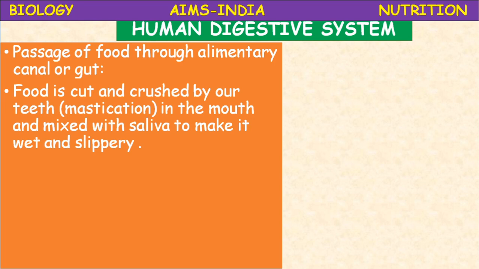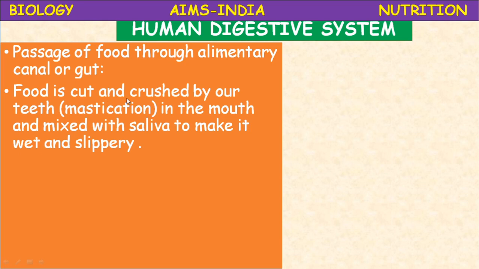Then the second step is digestion, and the third step after digestion is absorption, the fourth step is assimilation, and the last step is egestion. So we are in the second step, digestion. So the passage of food through alimentary canal or gut.